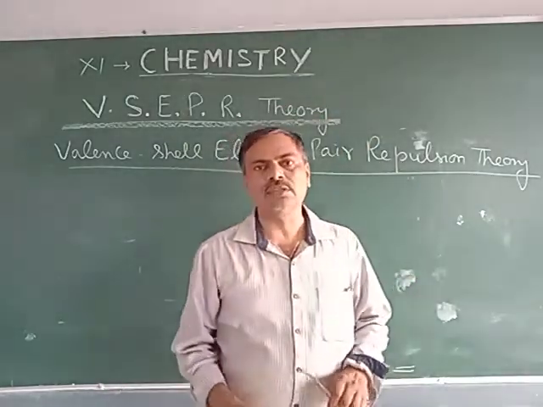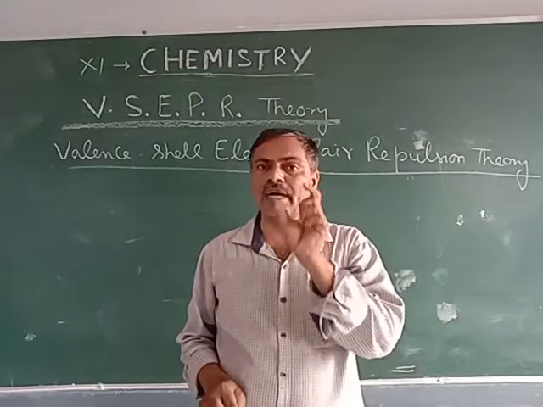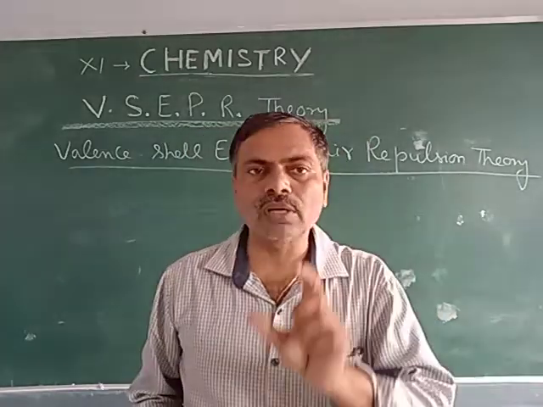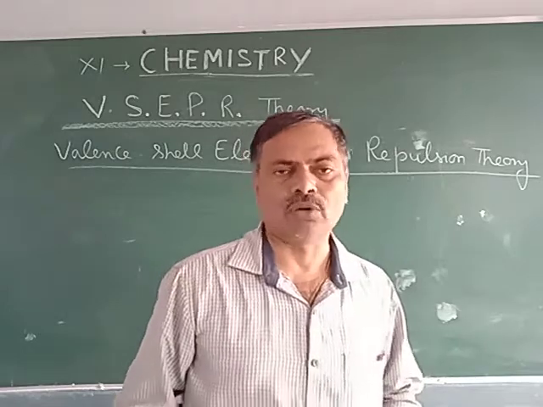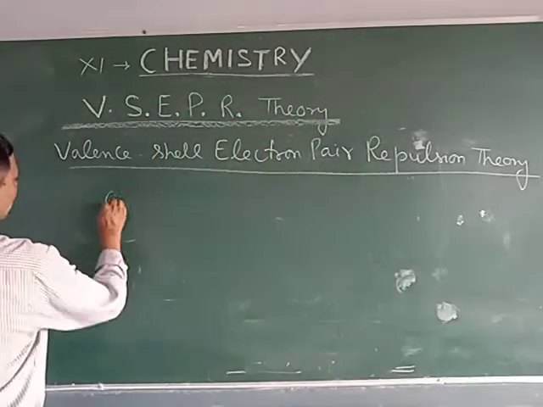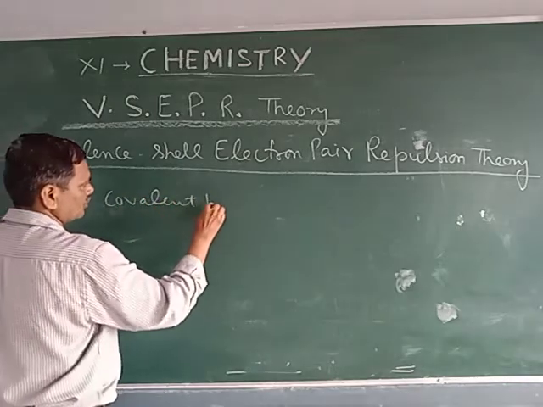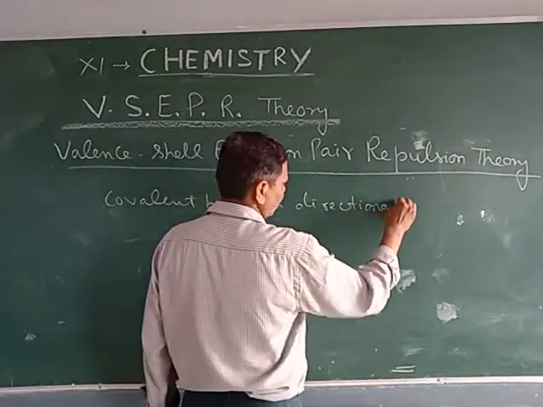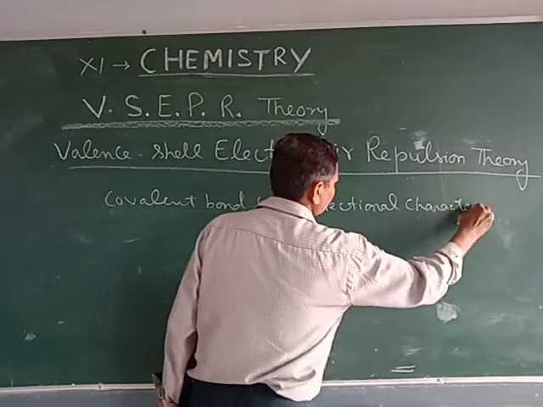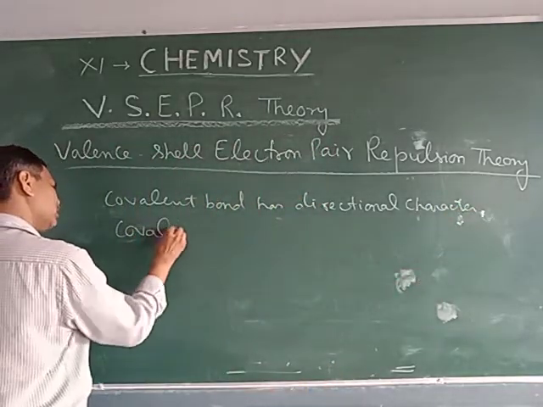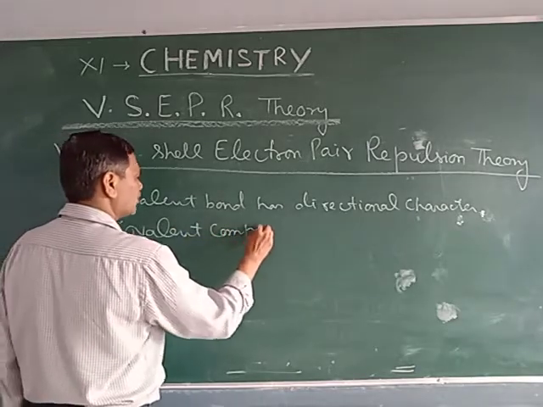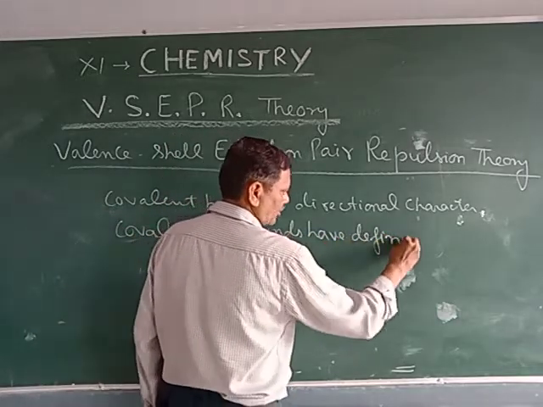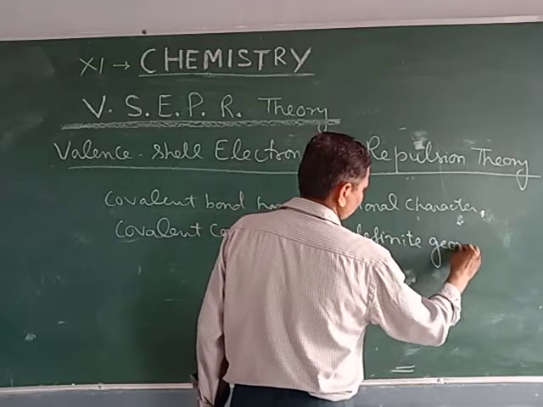As you know, a covalent bond has a directional character, and that is why covalent compounds have definite geometry.